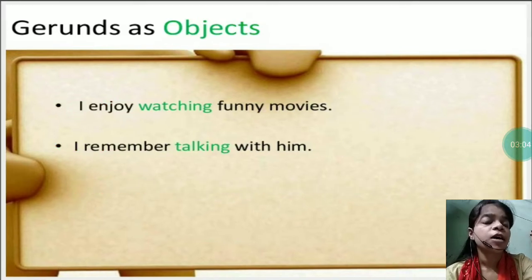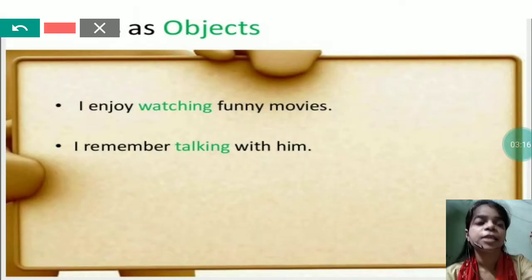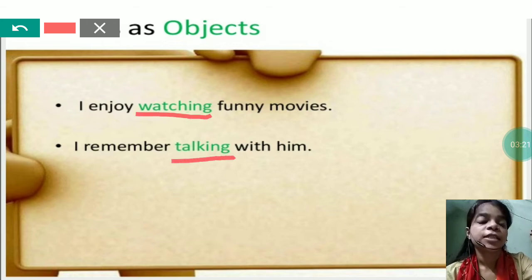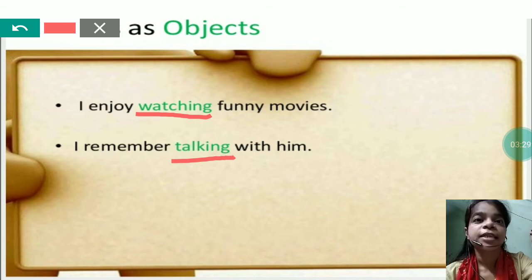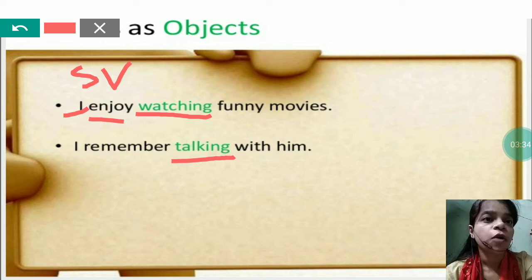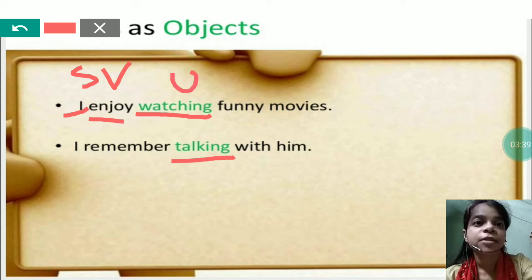Second one is of the object, means it will be at the object's place, or you can say it will take the place of the object. Now see, in the sentences you can see the words ending in ing are written in green color. So firstly they are in green color and they are nouns, and how are they objects? I enjoy watching funny movies. Here I is the subject, enjoy is the verb, and I enjoy what? Watching funny movies. That is why it is object.